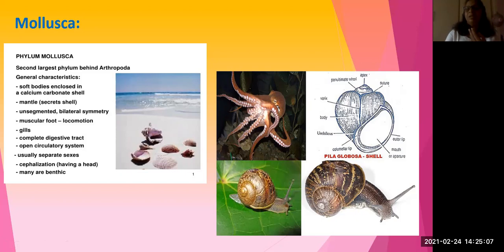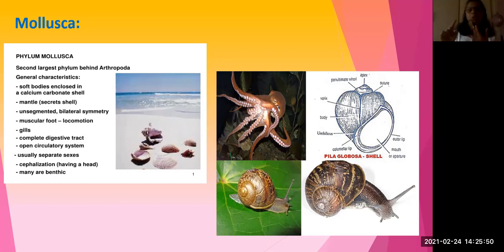This mantle is secreted by some glands present inside, so that the body always stays soft and moist. There is no segmentation here, it is unsegmented, but the symmetry is bilateral. There is a muscular foot also present, only a single foot, for locomotion. For respiration, gills, and a complete digestive tract.